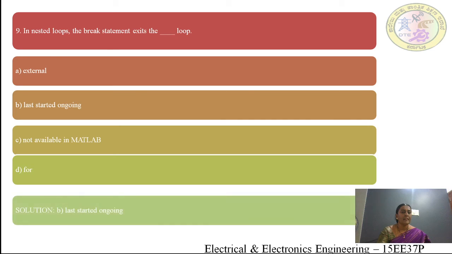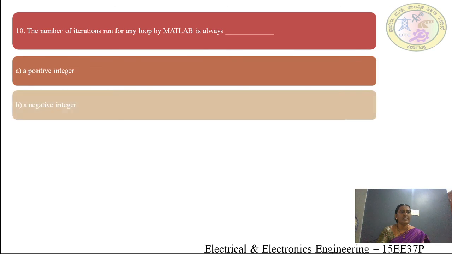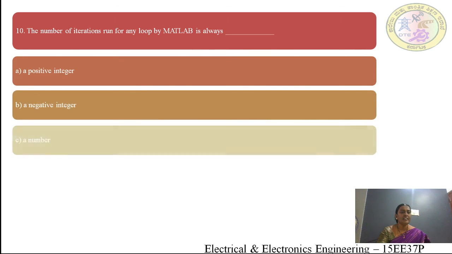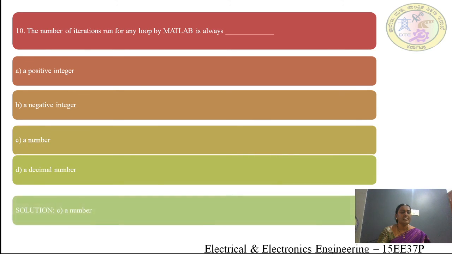The answer is the last started, ongoing loop. And then, the number of iterations run for any loop by MATLAB is always a positive integer, negative integer, a number, or a decimal number. The answer is a number.